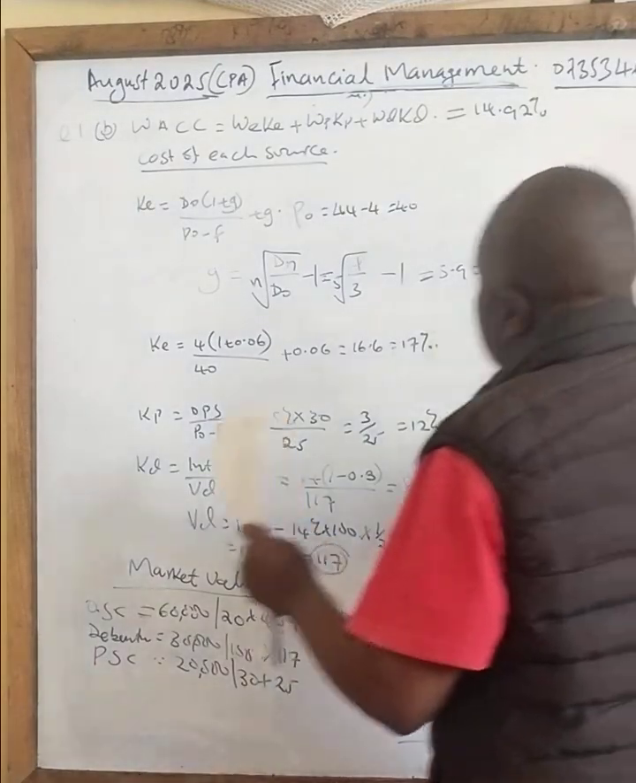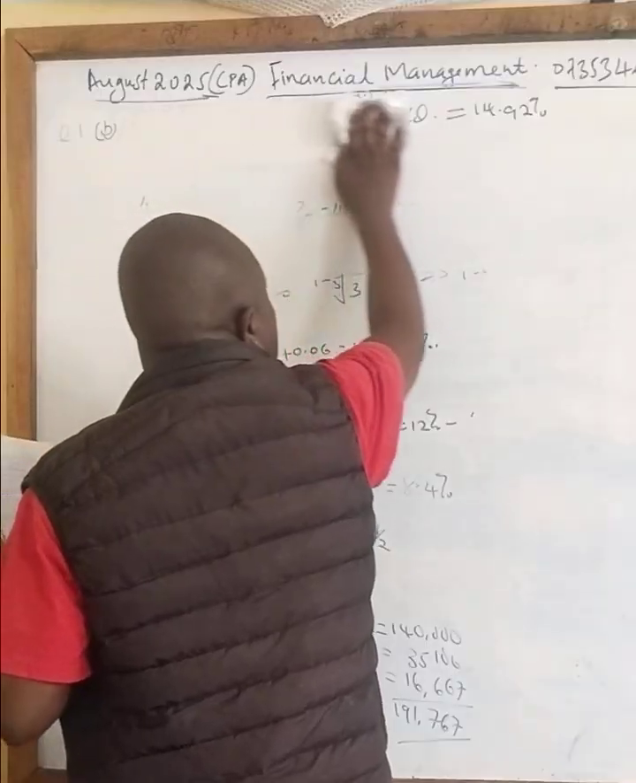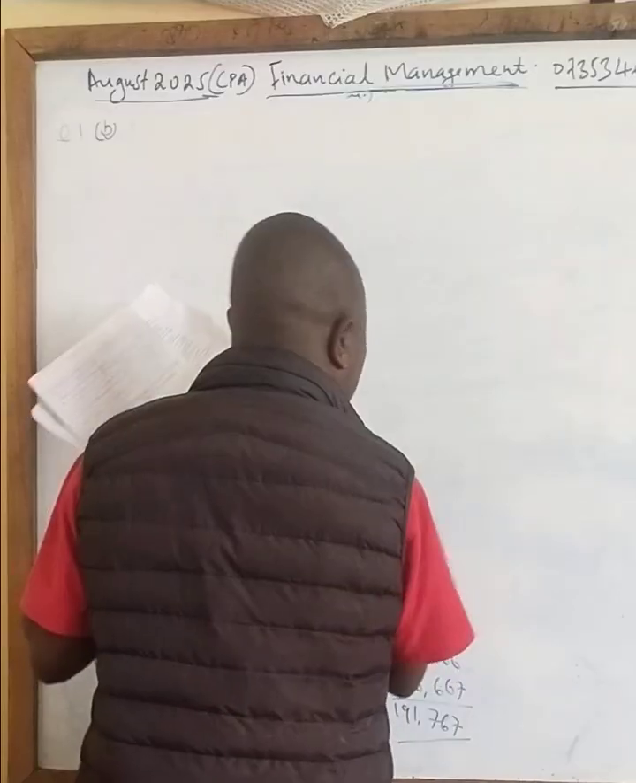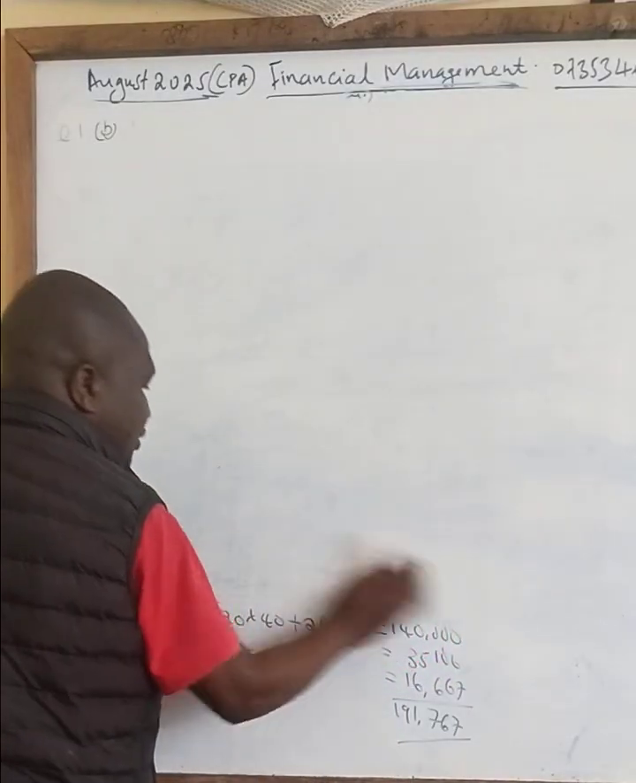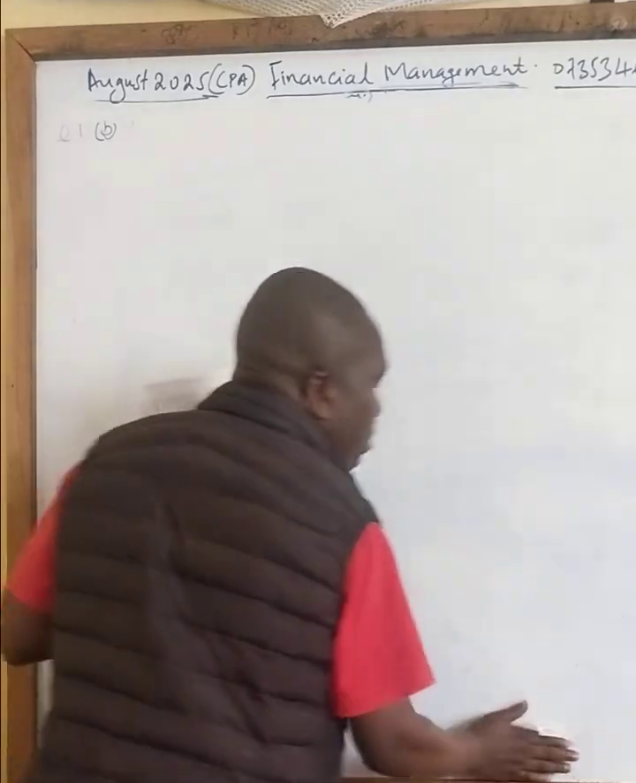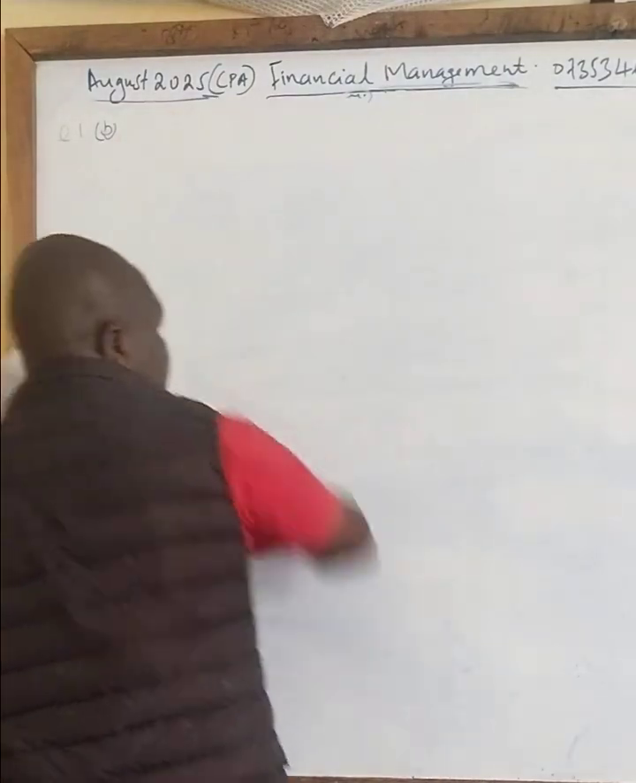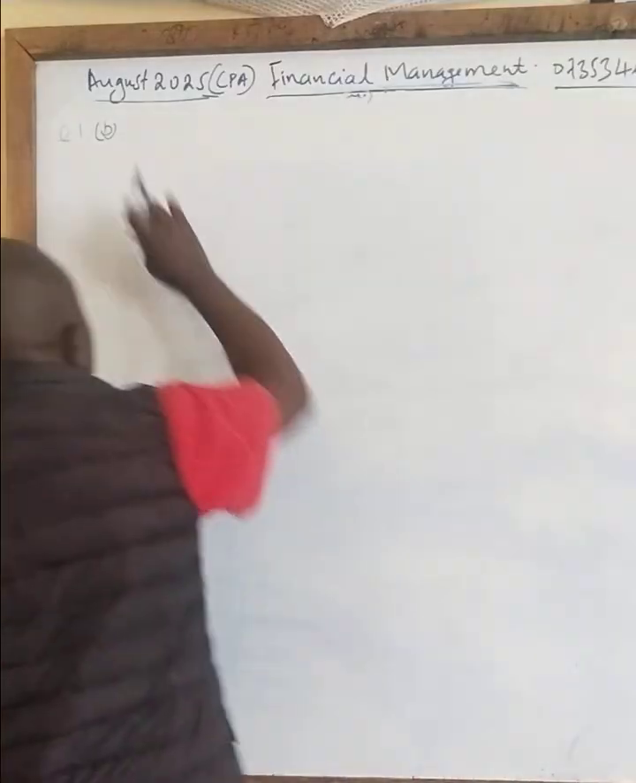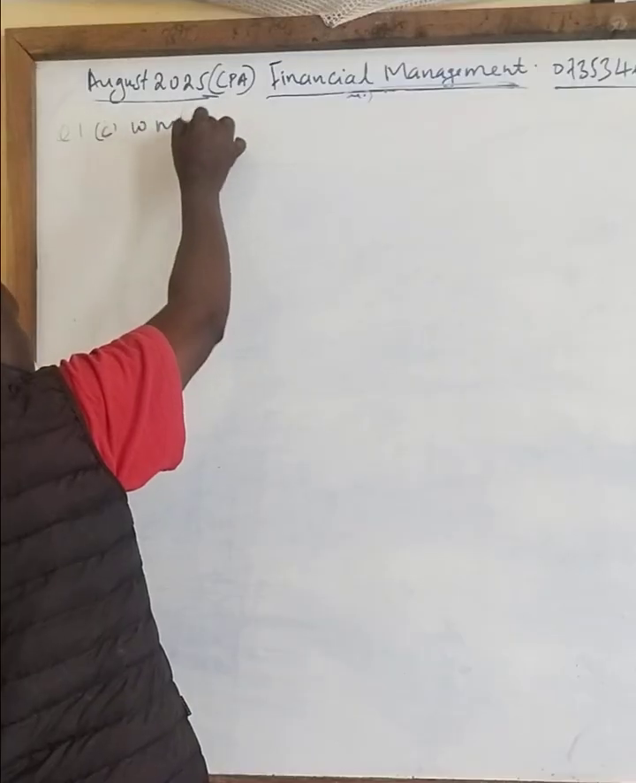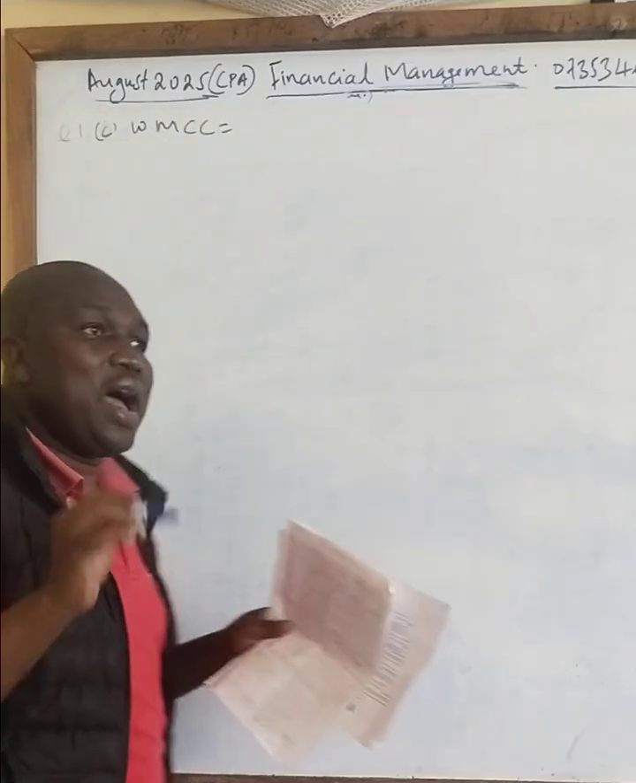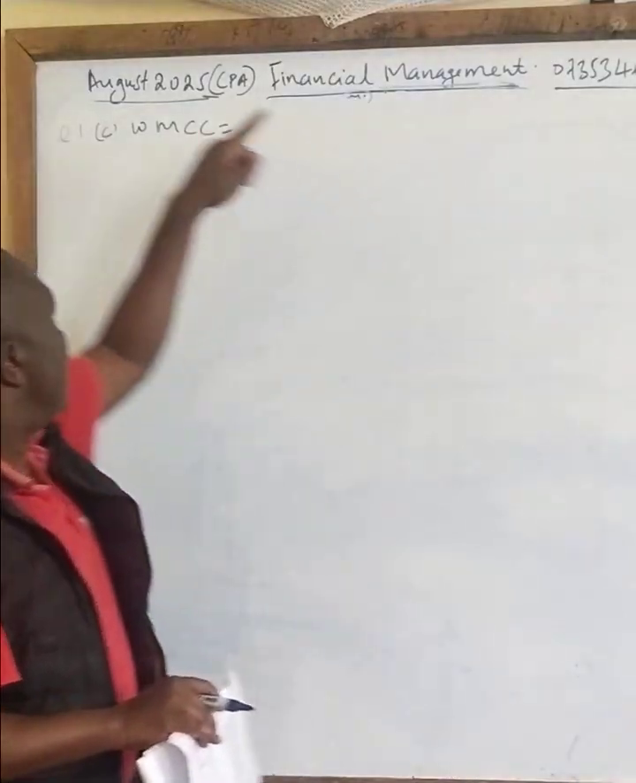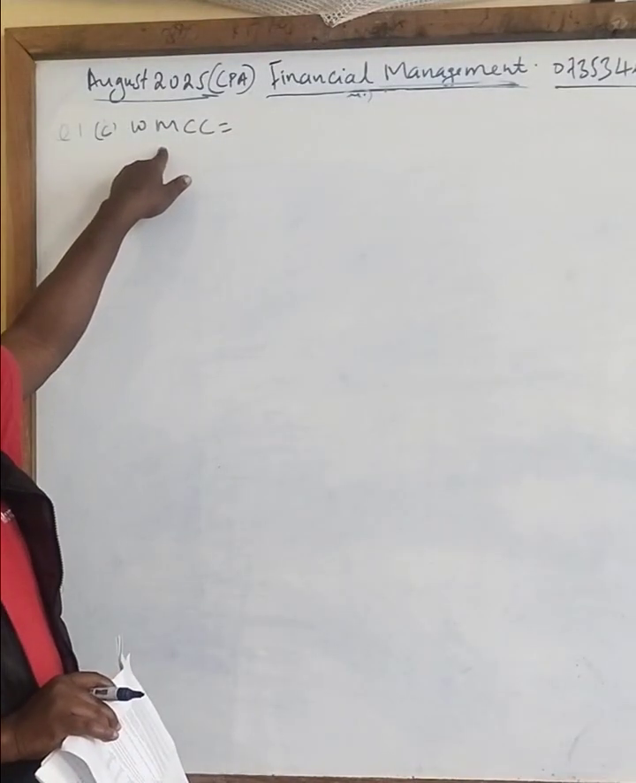So I go to the last one. That is C. C is asking you to calculate the weighted marginal cost of capital. I want just to explain that. Marginal cost of capital. So you have been told to calculate C, weighted marginal cost of capital. It is the same as weighted average cost of capital. The only difference here is the word marginal means additional capital.